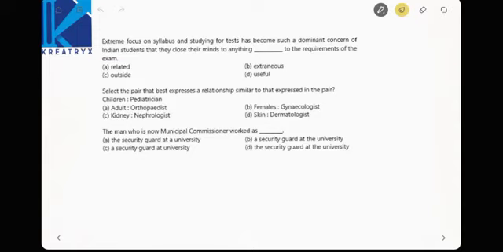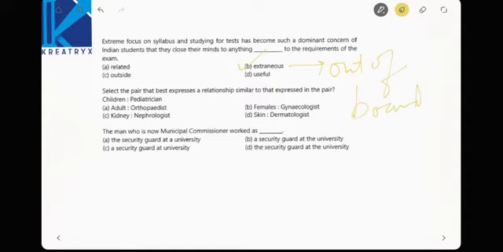Extreme focus on syllabus and studying for tests has become such a dominant concern of Indian students that they close their minds to anything extraneous to the requirements of the exam. Extraneous means out of board, right?